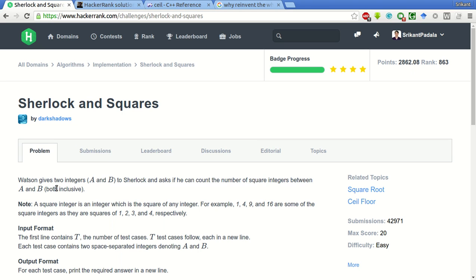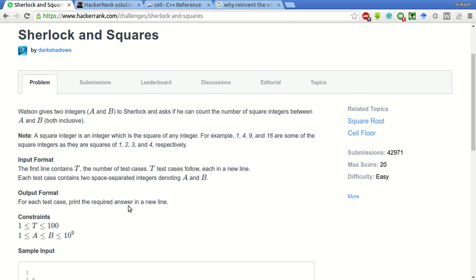So Watson gives two integers a and b to Sherlock and asks if he can count the number of square integers between a and b, both inclusive. A perfect square is basically a number which is the square of any integer. For example, 1, 4, 9 and 16 are some of the square integers, as they are the squares of 1, 2, 3 and 4 respectively.